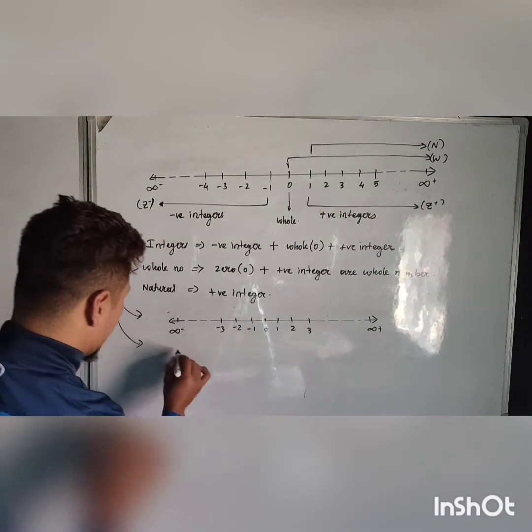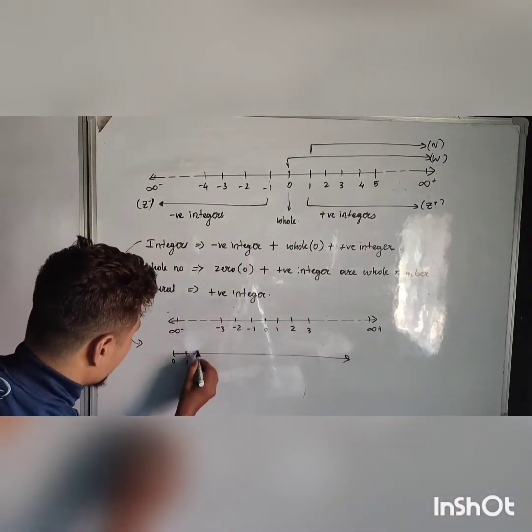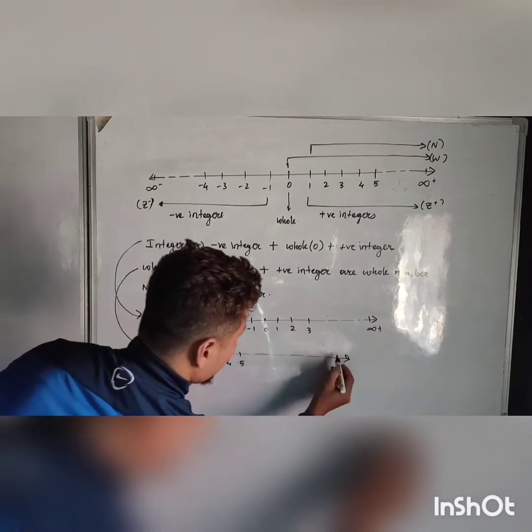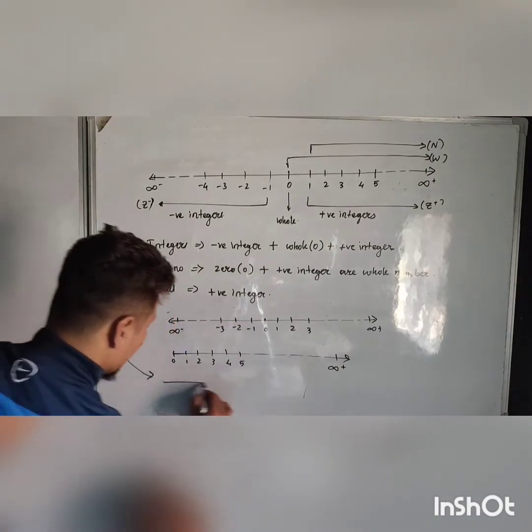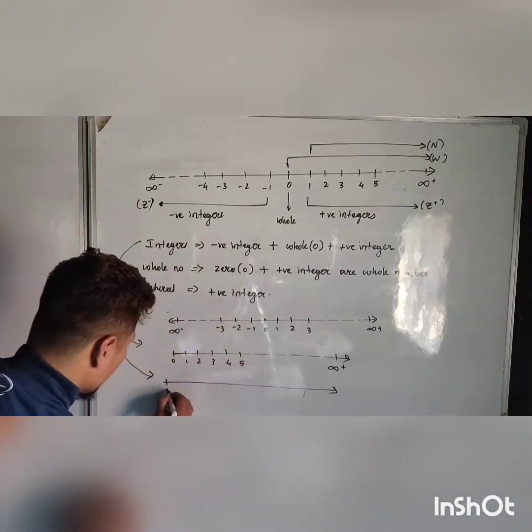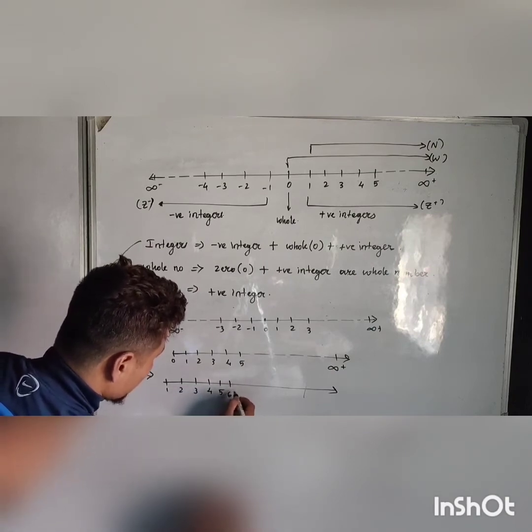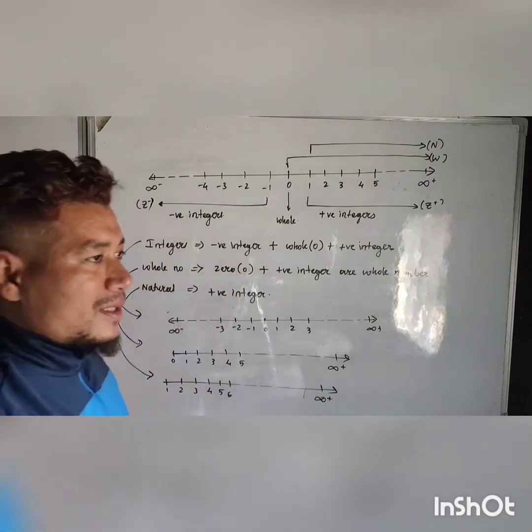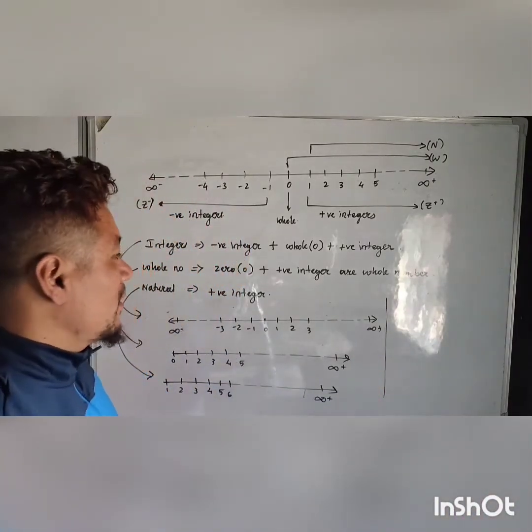And the whole numbers can be represented on a number line as 0, 1, 2, 3, 4, 5 until infinity. Okay, and the natural numbers can be represented on a number line as 1, 2, 3, 4, 5, 6 till positive infinity.